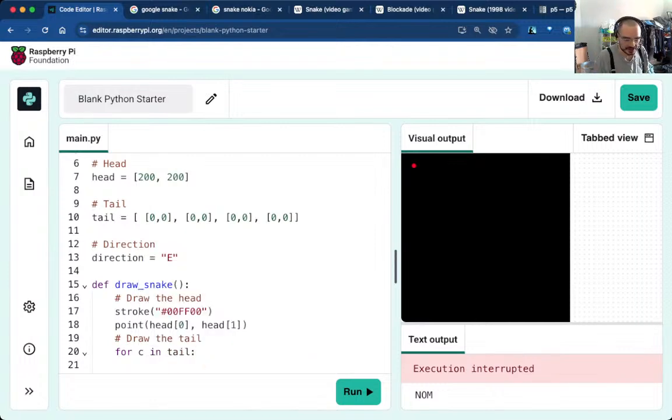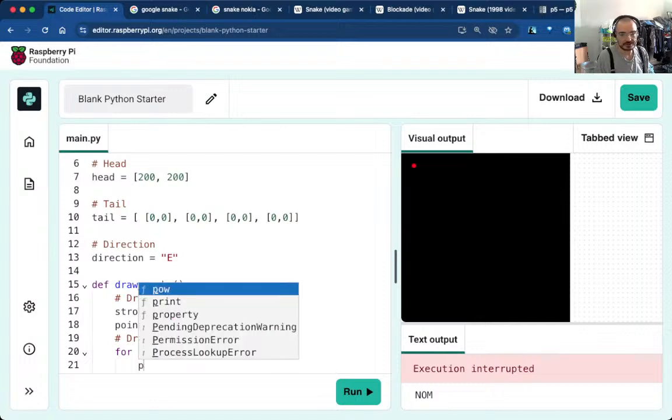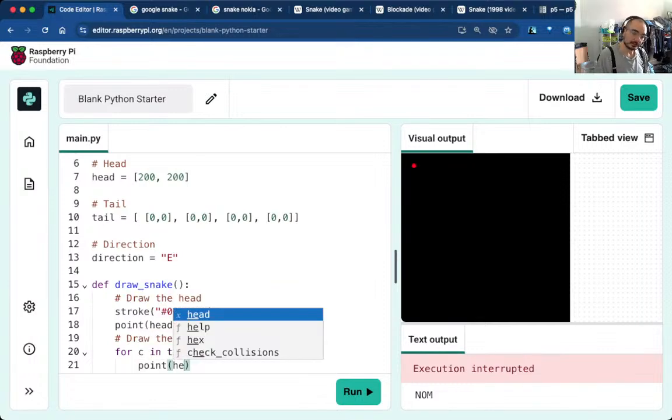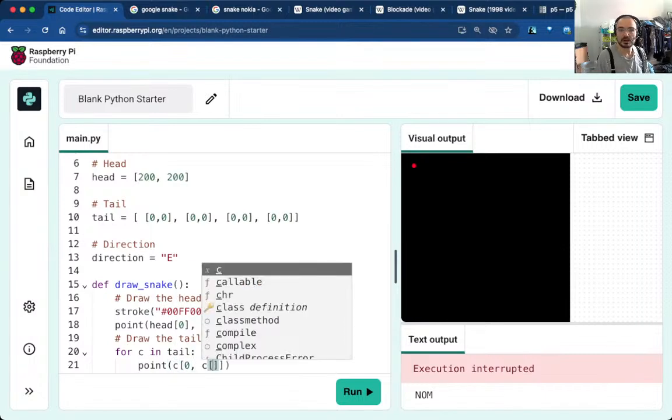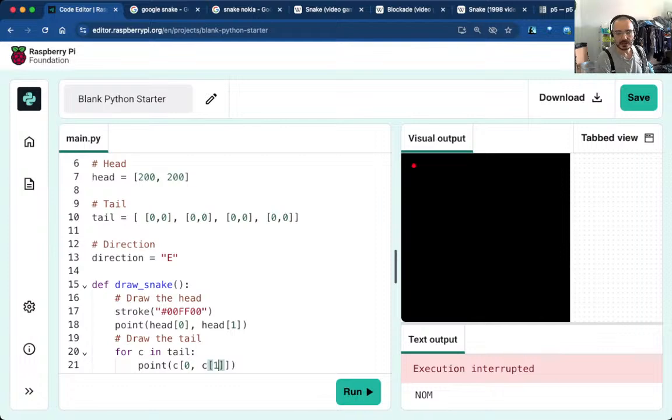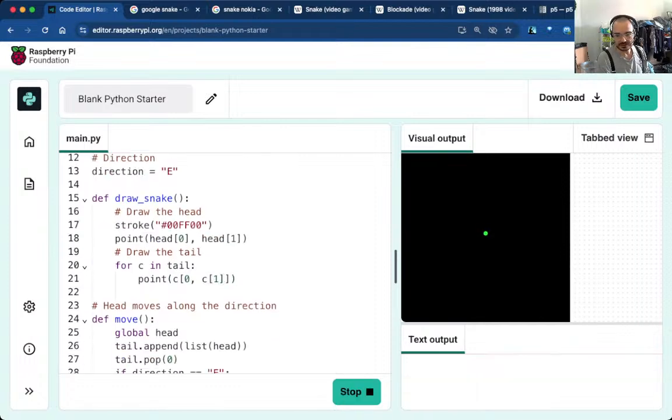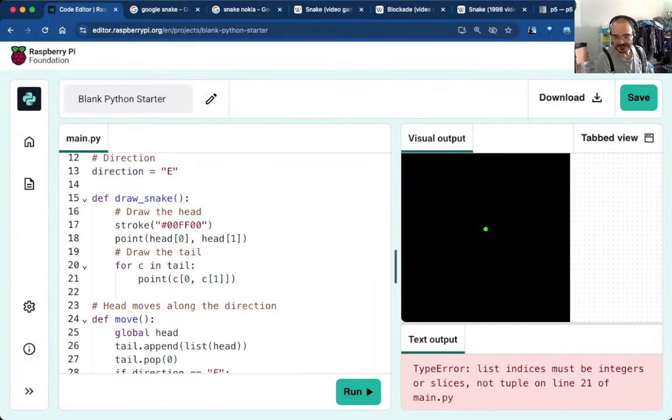For each element of the list, same stroke, same fill, I suppose. Get it? C this time 0, comma C1, and that should kind of... this instance is just less than 21. Yes, well that's a problem obviously if I don't.